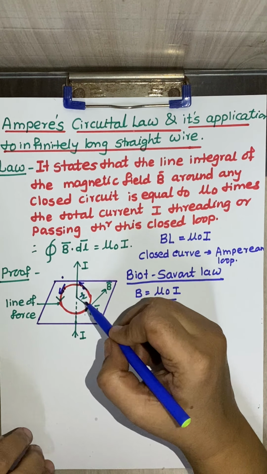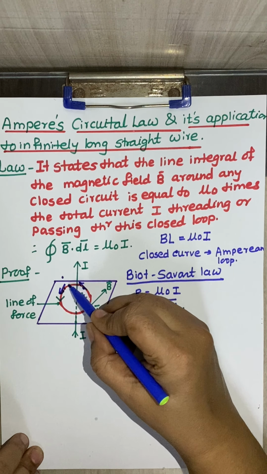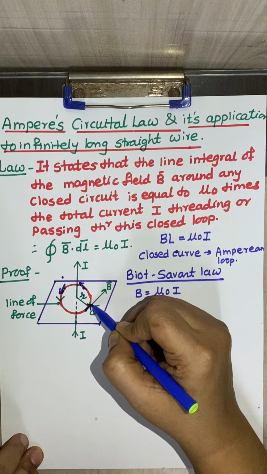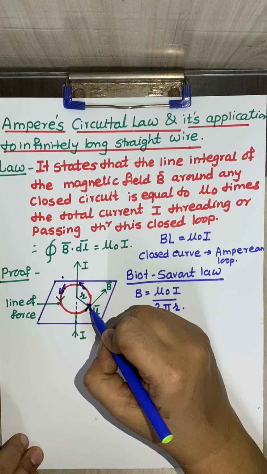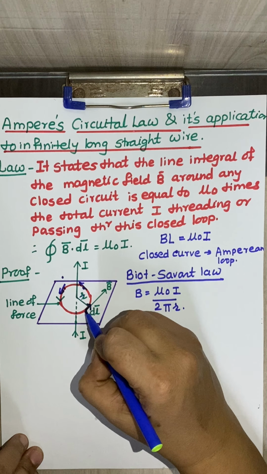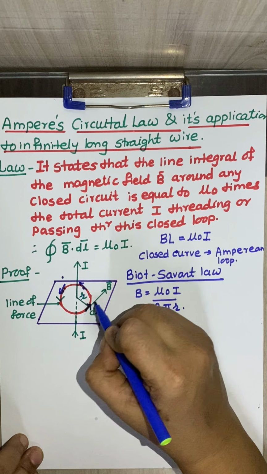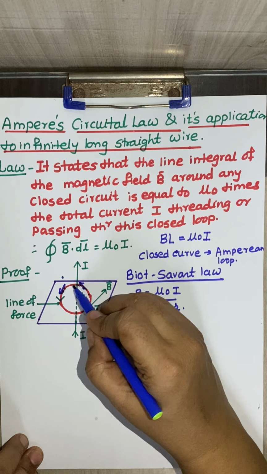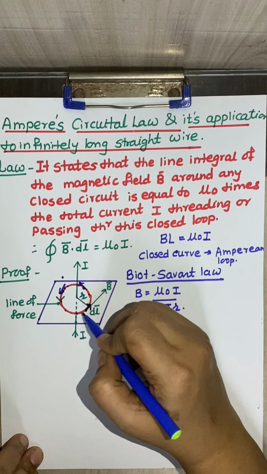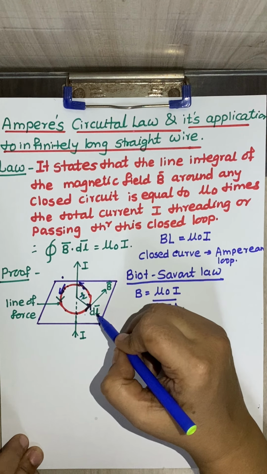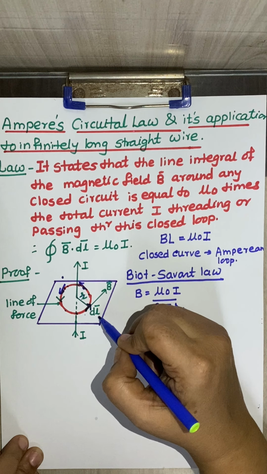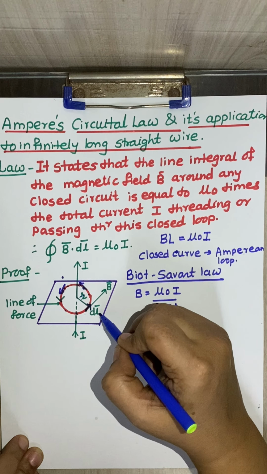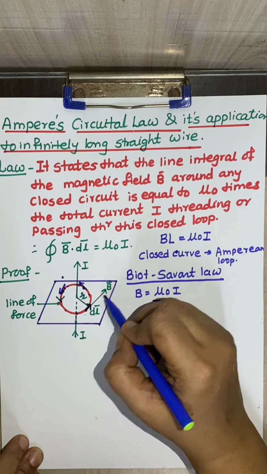And you can see that as this is the length element, various different length elements can be plotted on this particular imaginary loop, or circular loop. But at that point also the magnetic field is in this direction, outward. So we can see that the magnitude of the magnetic field at every point of the circle remains the same, but the direction is along the length element dl. So at every place the length element vector dl and magnetic field vector B are in the same direction.